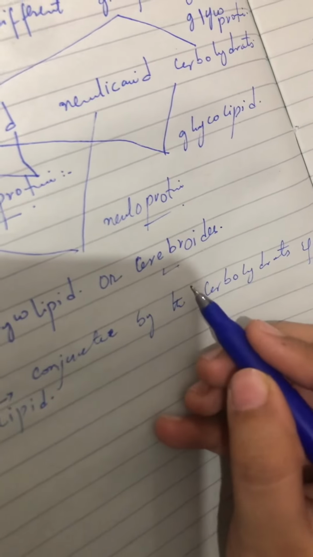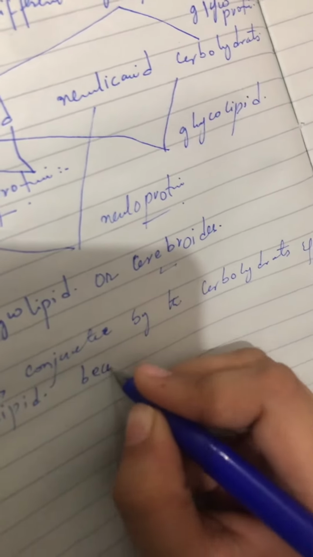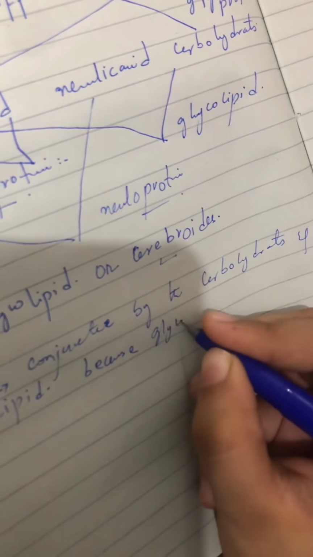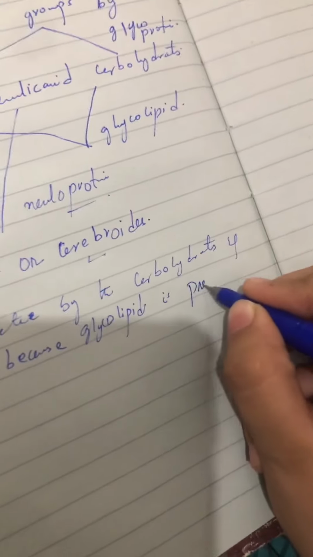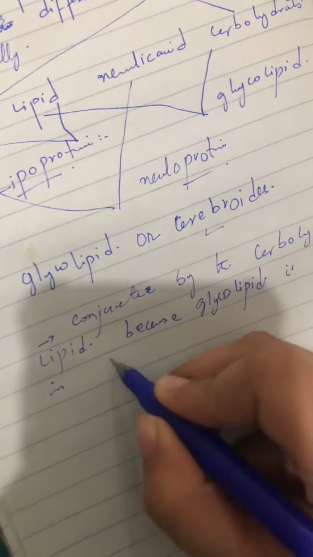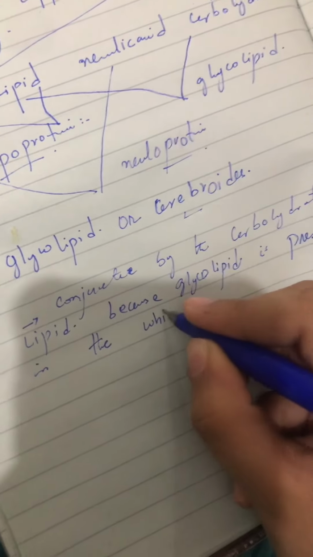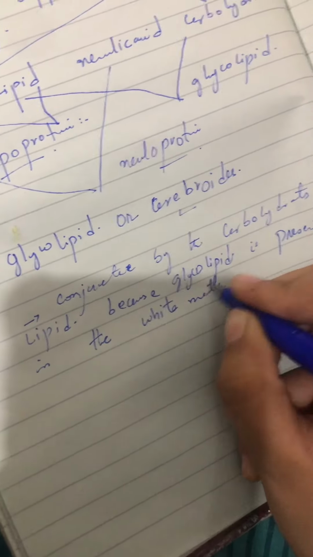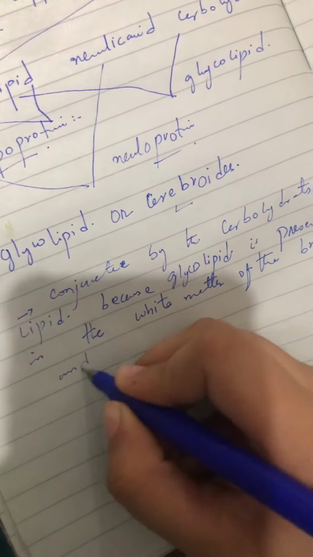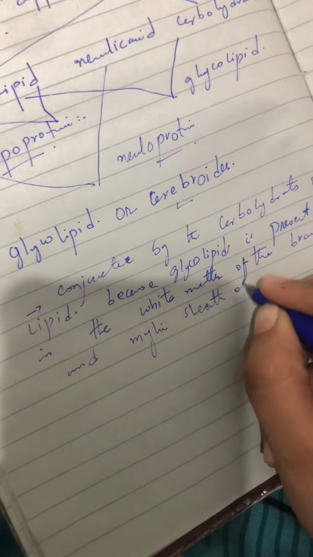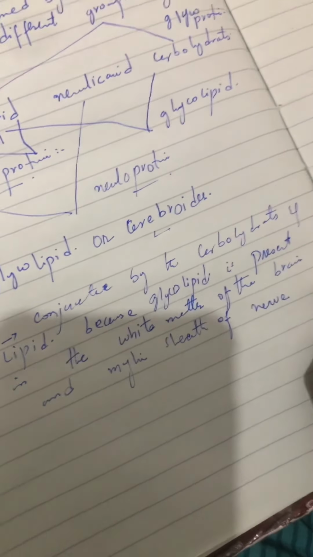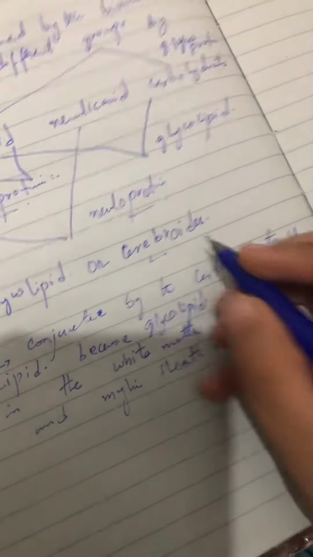It is also known as cerebroids because glycolipid is present in the white matter of the brain and in the myelin sheath of nerve fiber. So that's why it's known as a cerebroid.